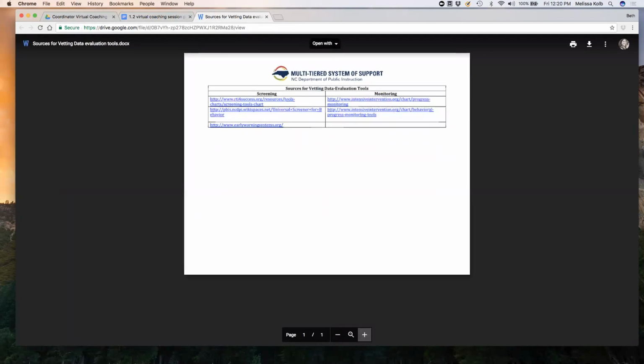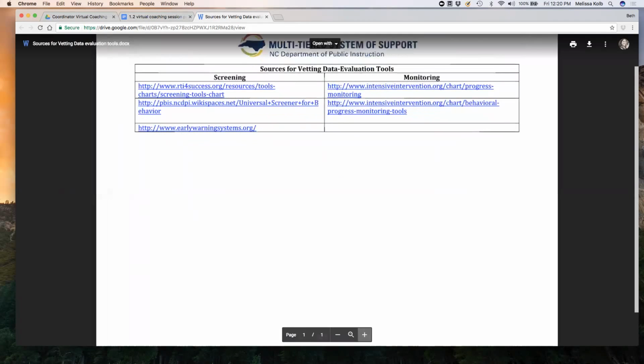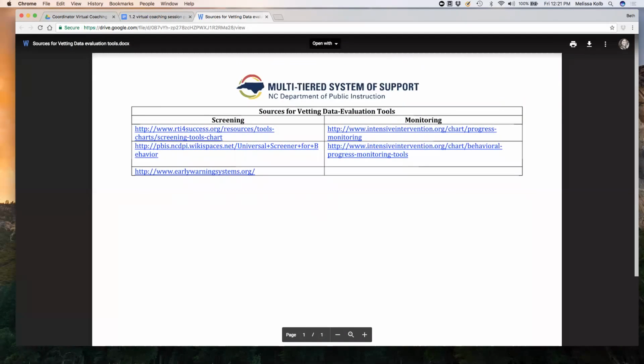This tool is a tool that we use to vet our current universal screeners. If you look here, we've got some websites that help you look at what are those research-based, validated, reliable universal screening tools that are already out there. In addition, what are those monitoring tools that are also available for us to use? If you aren't sure what screening tool to select, this might be a great source to start with, to think about what tools are readily available and what have already been deemed reliable and valid measures.